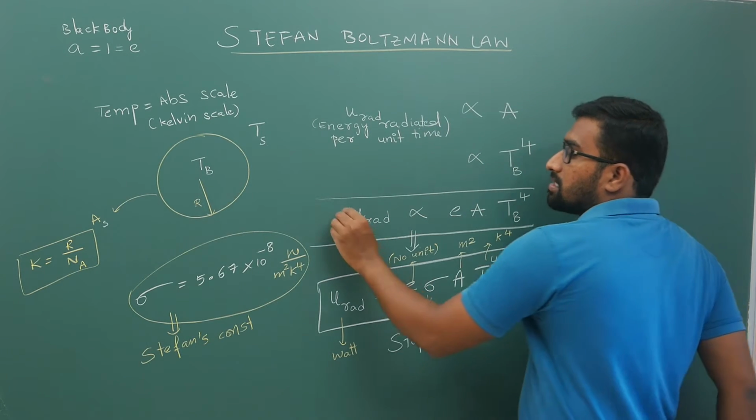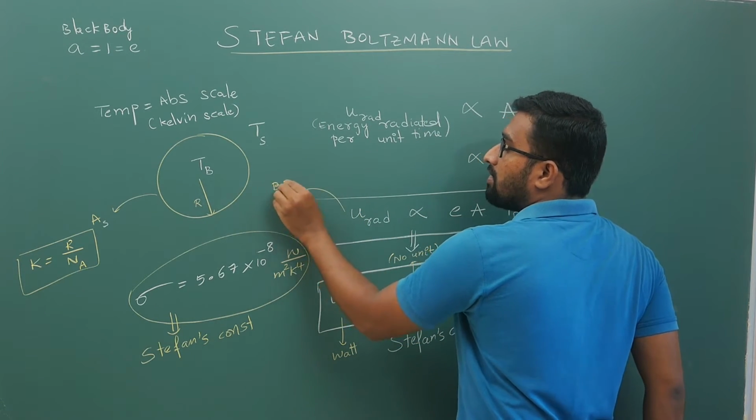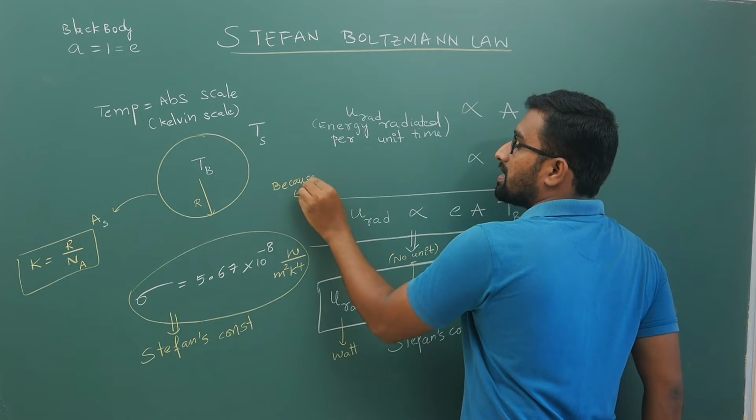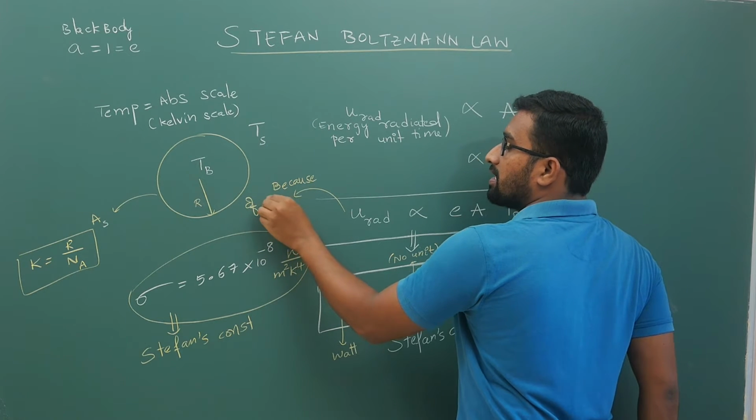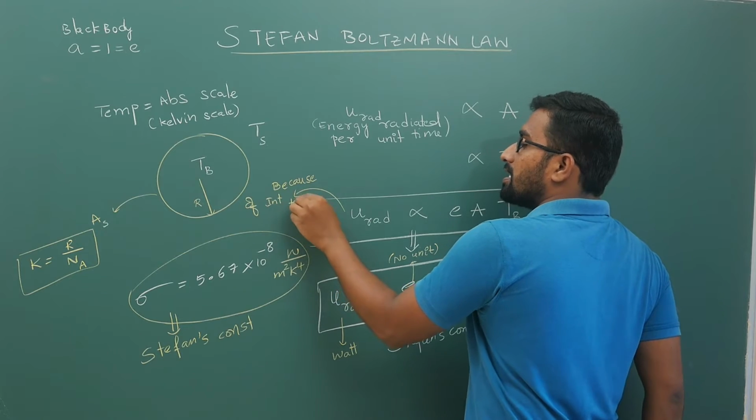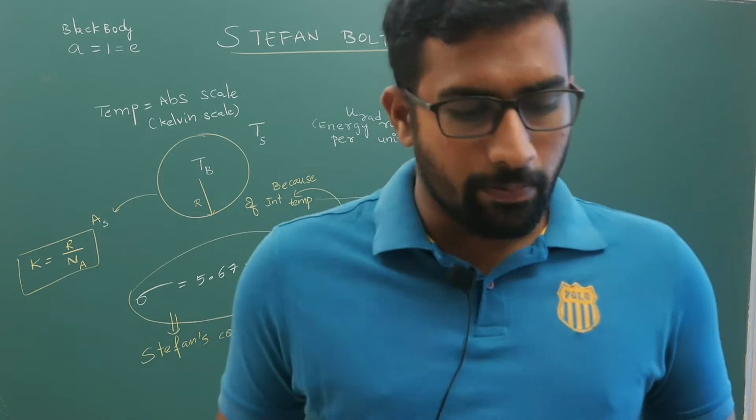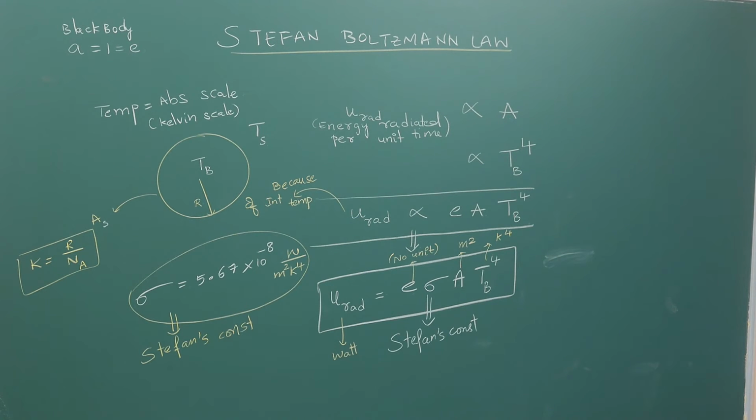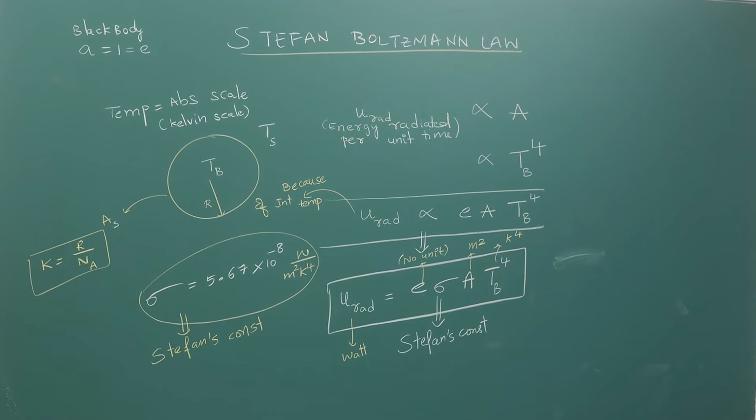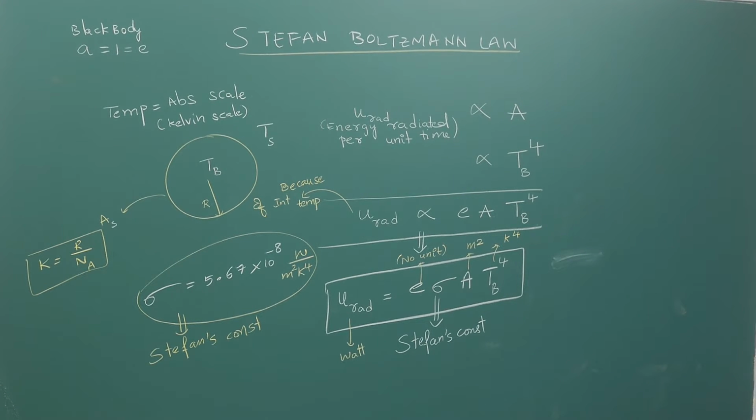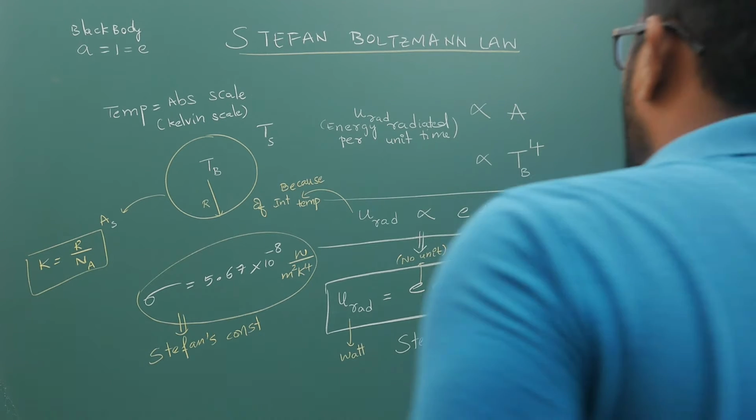Okay, this is being emitted because of internal temperature. Because of internal temperature, your heat energy is being emitted, and that energy is radiated per unit time. So because of the internal temperature, in unit amount of time, how much energy is being radiated is given this way. Hope there are no doubts.